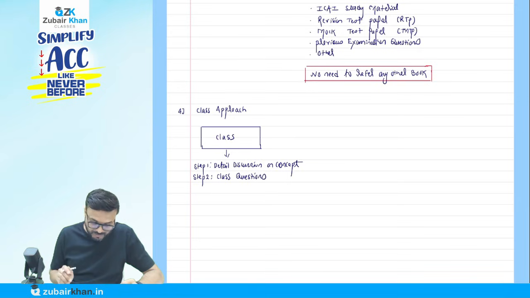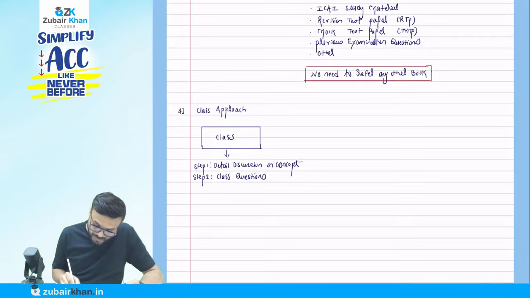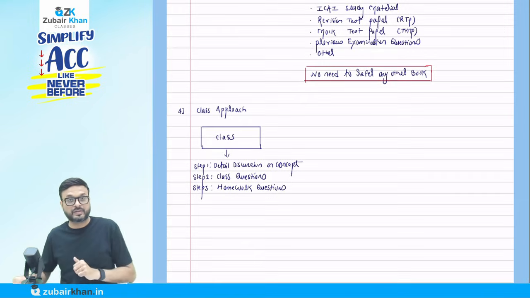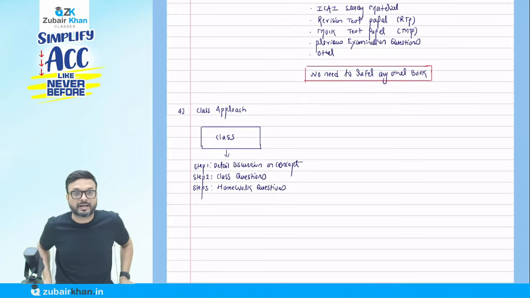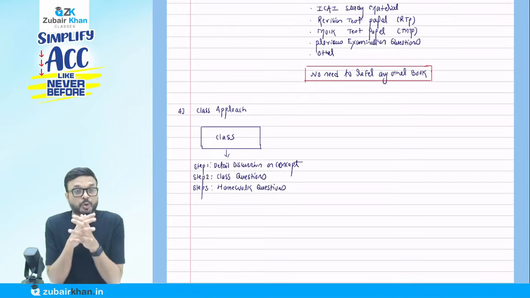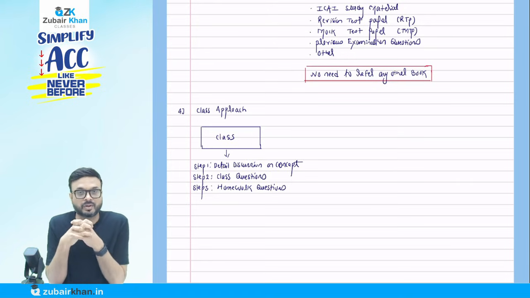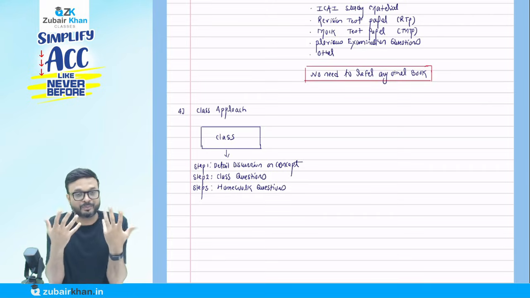I will solve a class question, you will solve with me. And step number 3 that will happen in class: I will give you daily homework questions. So these 3 things. First, I will discuss the concept with you. Then I will solve the question, you will solve with me, and then I will give you homework that you will solve yourself.